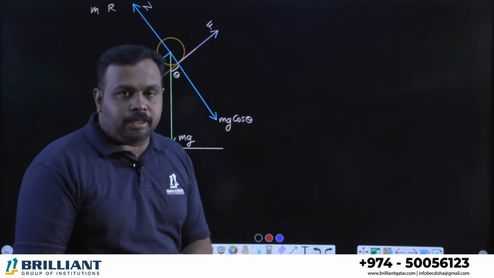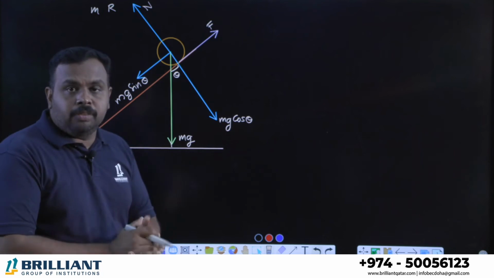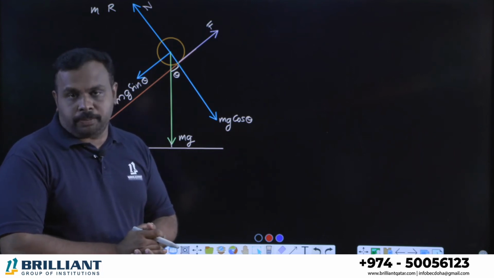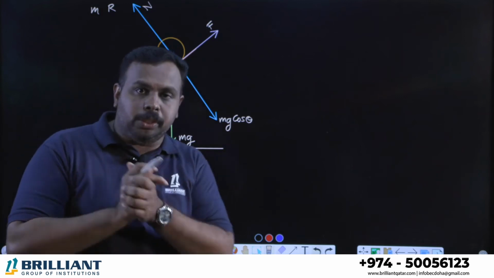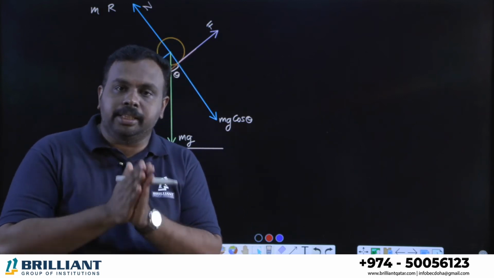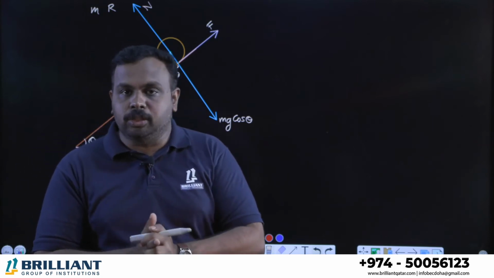Clear now? Right. Now the first step of this discussion is we have to write the equation of motion. How to write the equation of motion? For writing the equation of motion, you have to find the net force. Net force means vector sum of forces acting on this body.